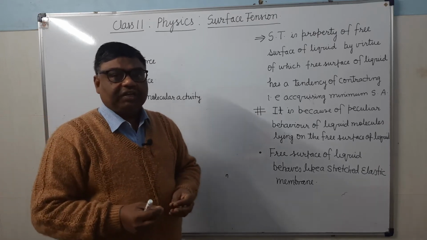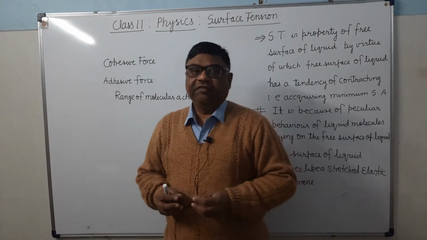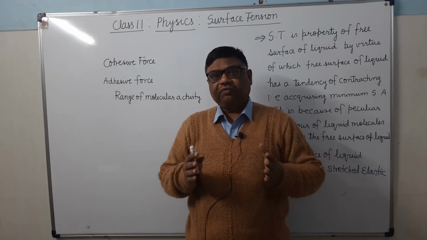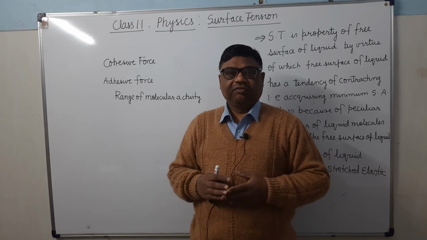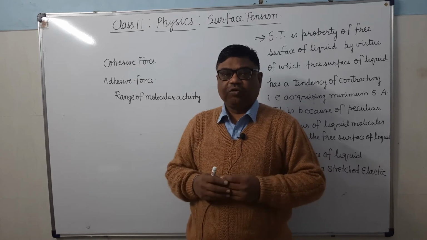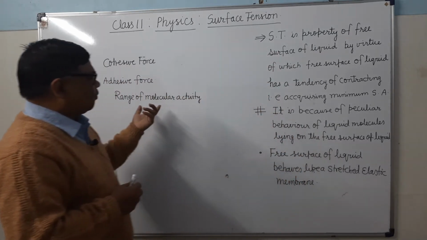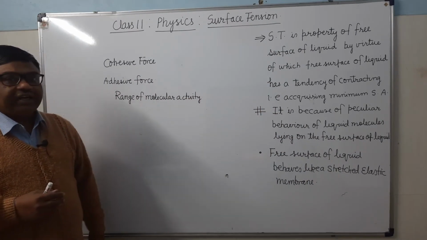The same thing is true with charges. If we take two positive charges, two negative charges or opposite charges, then when they are at a far distance, they will not exert force on one another. In the same way, intermolecular force also has a definite range.